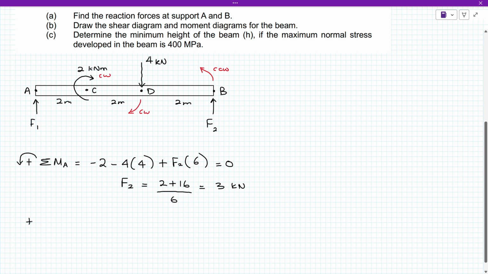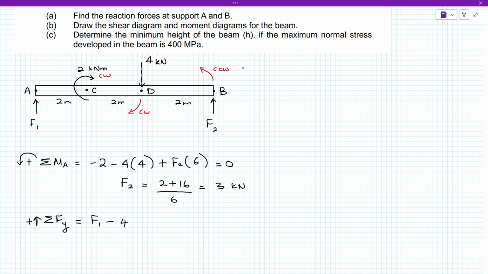Kita use another equations of equilibrium, forces in the y direction. So force in the Fy directions, y direction, kalau ke atas positif F1 lah. Kalau ke bawah macam ini, dia ke negatif. So this is moment ya, so it's not considered as part of the forces punya calculation. So 4 is negative sebab dia downward. So minus 4, F2 dia ke atas.